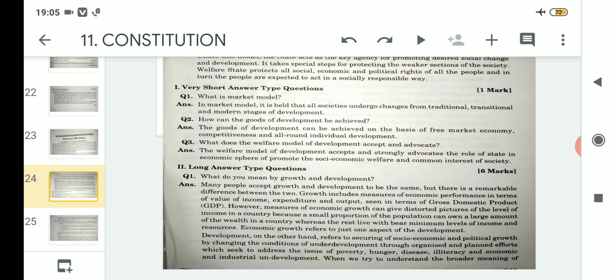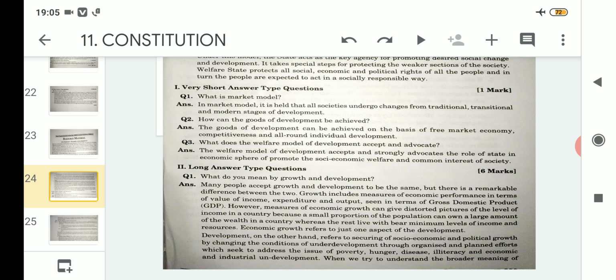That means a market model is directly related to economic growth or development, where all societies undergo transformation, where transition has taken place from traditional to modern stages in relation to development. So this can be referred to as the market model.